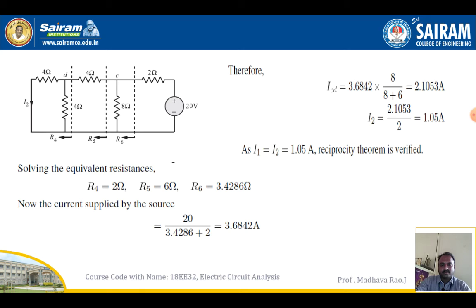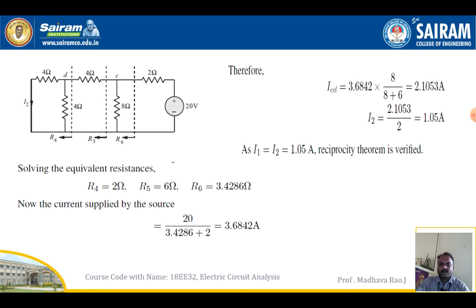So ICD is equal to 3.682 into 8 by 8 plus 6. So according to the current division principle, we got the ICD value. So I2 is equal to 2.1053 divided by 2. So half of the current is I2. Okay. So we got I2 is equal to 1.05. Now we compare the I1 and I2 values, previous and present values. So we can see both will be the same.